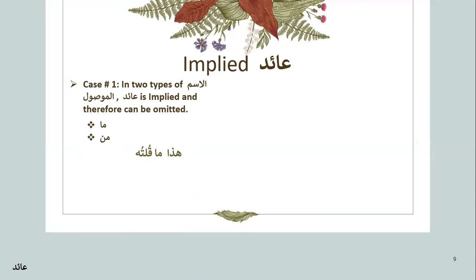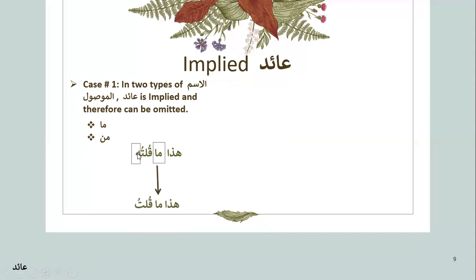When you are using ma and man as your ism mawsul, it can either be haza ma qultuhu. Now, qultu means I said. Ma is the ism mawsul, and qultu's inside pronoun is not matching with ma. It means I said. That means the hu, which is singular and masculine, is matching, so it can be omitted.